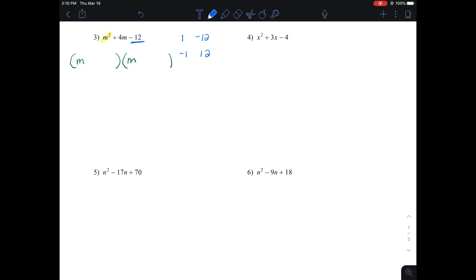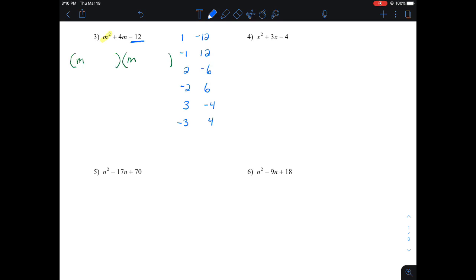And we have positive 2 times negative 6 makes negative 12. Negative 2 and positive 6 make negative 12. Positive 3 and negative 4 make negative 12. And negative 3 and positive 4 make negative 12. If I kept going, I would wind up repeating the factors I already have.